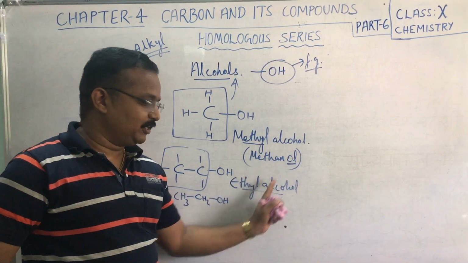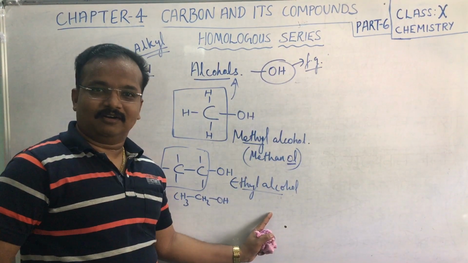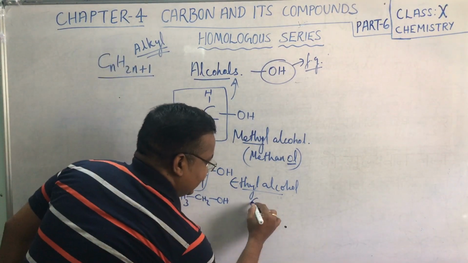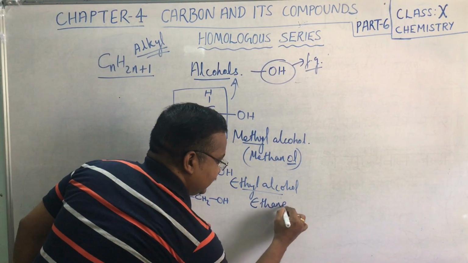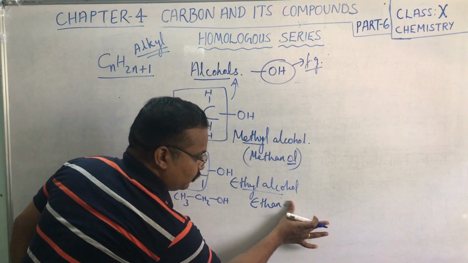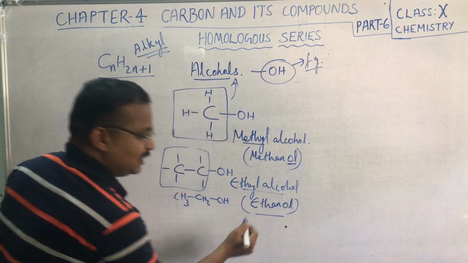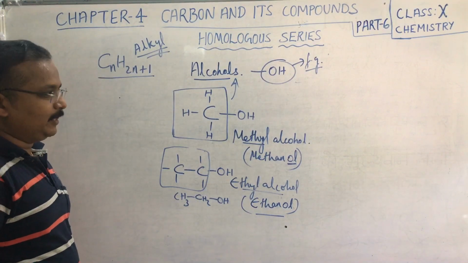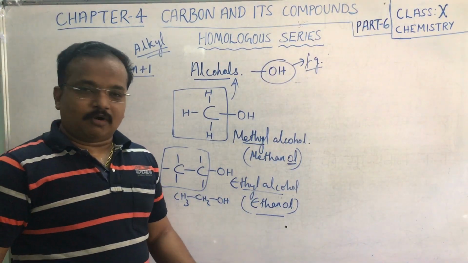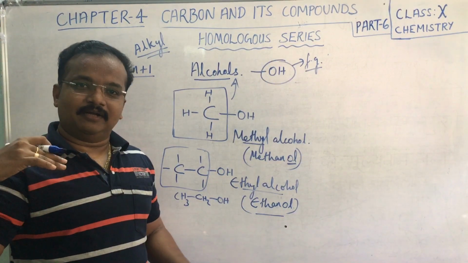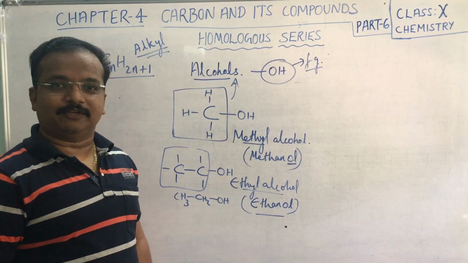If it is methanol, the next will be ethanol. Okay, understood? So this will be ethanol: ethane, from which the E is removed and you put -ol. So what comes is ethanol. Next compound will be propanol, then butanol, pentanol, like that it will go.